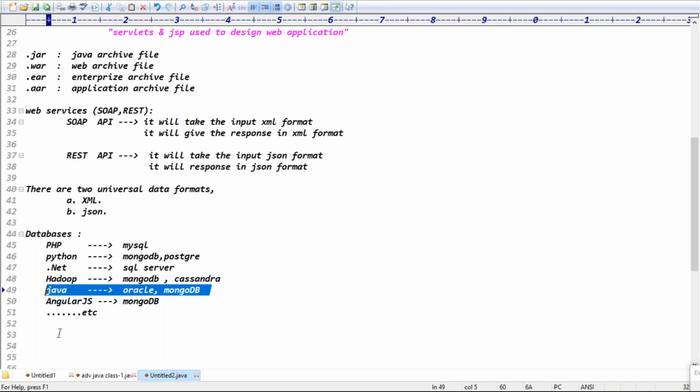Guys, is that point clear? Then I will show how to install the Oracle database, how to install the MongoDB database, and how to work with the MySQL database also. These three databases I will show as part of our syllabus, as part of our course.